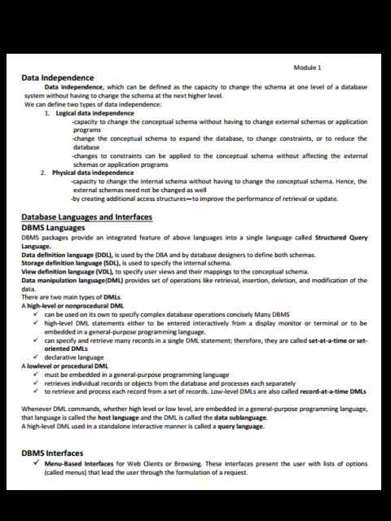Data manipulation language provides a set of operations like retrieval, insertion, deletion and modification of the data. There are two main types of DMLs. A high-level or non-procedural DML can be used on its own to specify complex database operations concisely. Many DBMSs allow high-level DML statements either to be entered interactively from a display monitor or terminal or to be embedded in a general-purpose programming language. They can specify and retrieve many records in a single DML statement. Therefore, they are called set-at-a-time or set-oriented DMLs.